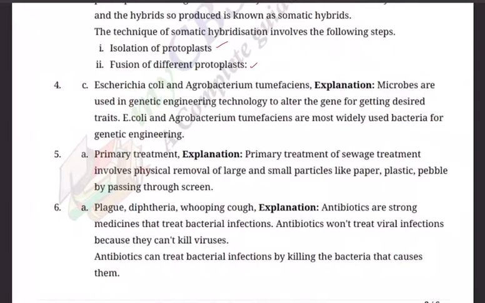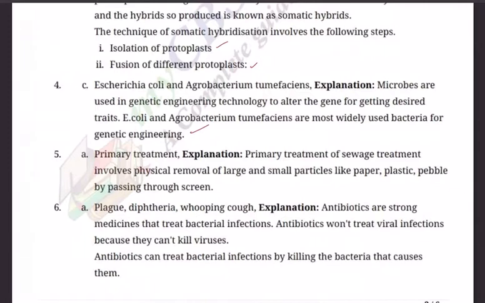Question number 4. E. coli and Agrobacterium tumefaciens. Microbes are used in genetic engineering technology to alter the gene for getting desired traits. E. coli and Agrobacterium tumefaciens are the most widely used bacteria for genetic engineering. Why? They are easily available.